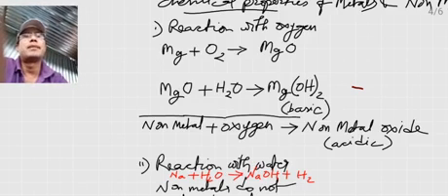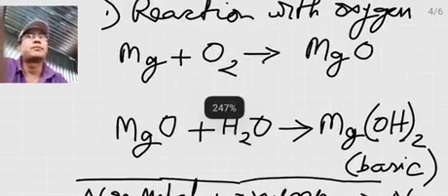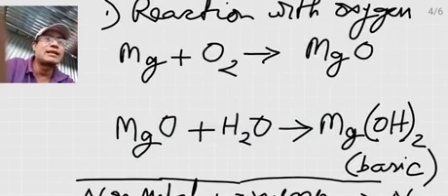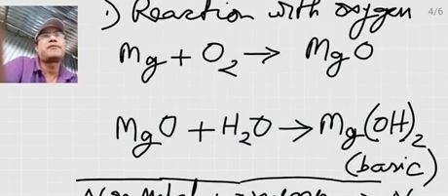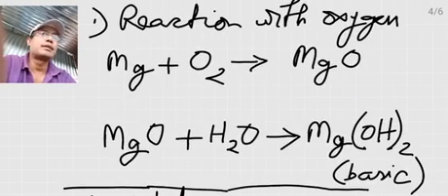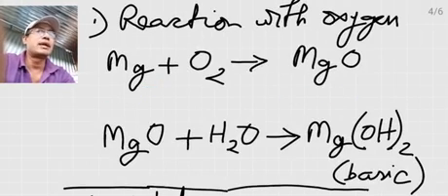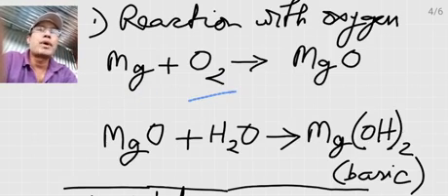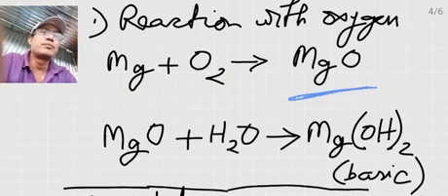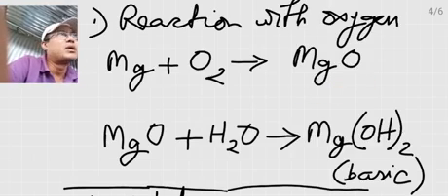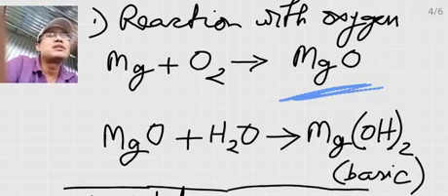When you burn magnesium in the presence of air, the magnesium will burn in the air with a dazzling flame, a very bright flame, producing magnesium oxide. Here, this is magnesium oxide produced after burning this magnesium in the presence of air. That is, magnesium combines with dioxygen, producing magnesium oxide. Then what is the property this magnesium oxide can show?